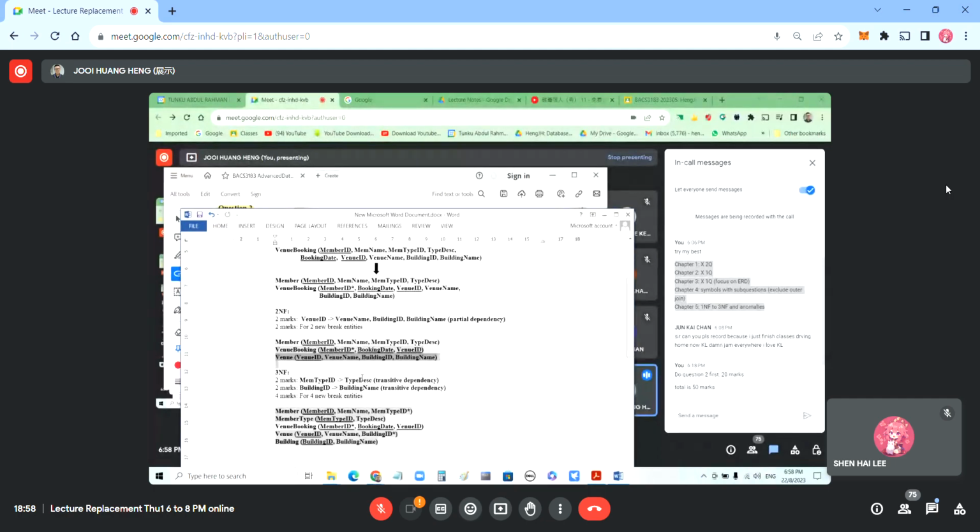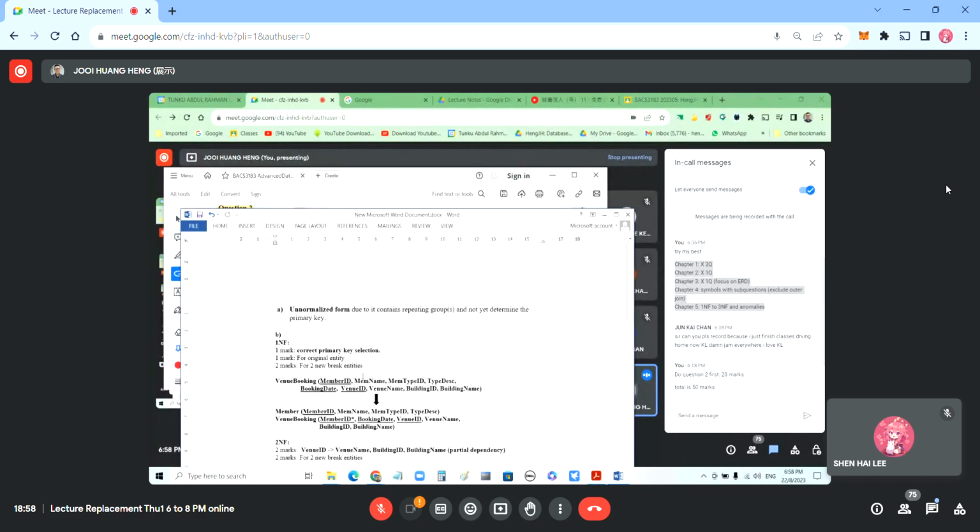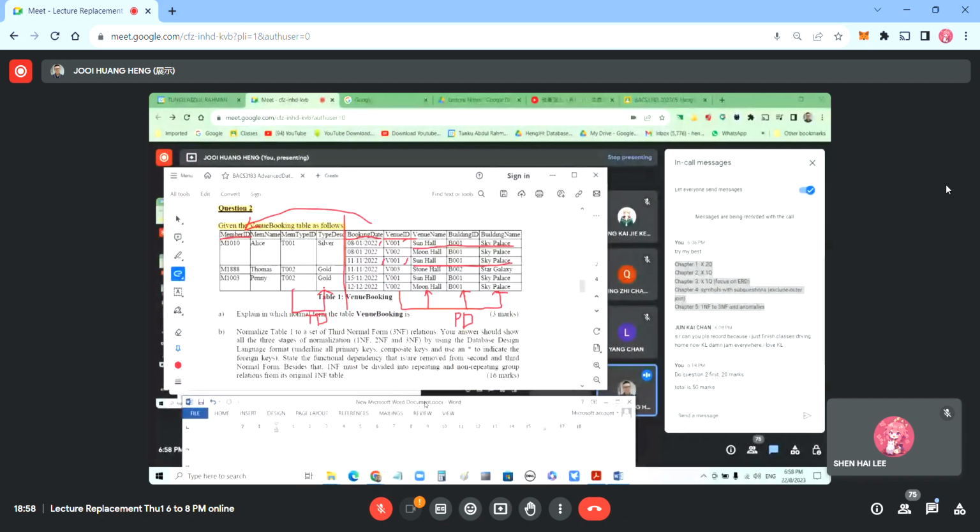Then third normal form is to take out the transitive dependency. Here there are two transitive dependencies. Later we check. Let me go back to here. There are two transitive dependencies. Sorry, there is another transitive one I didn't see, so I draw it up here. This is the one: building ID determines building name. So this is another transitive dependency.